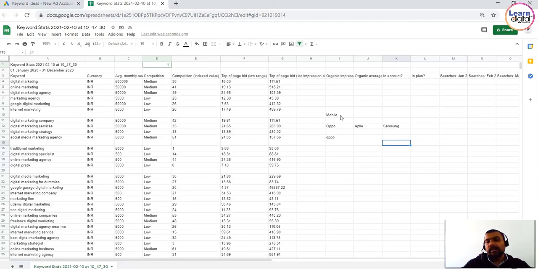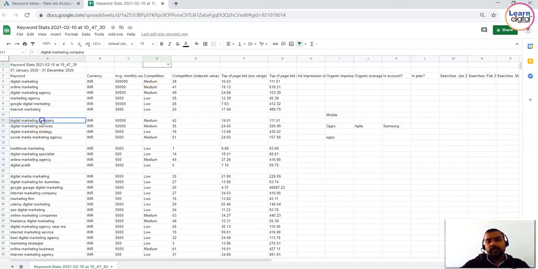So what we are understanding is how to do proper keyword research. These keywords will be used appropriately on the website, on the blog and in Google ad campaigns. When I'm talking about this grouping, it is very important because there is a structure in Google Ads: whenever we are creating a campaign, my ads should be grouped, in ad groups where a certain set of keywords falls under a particular group.